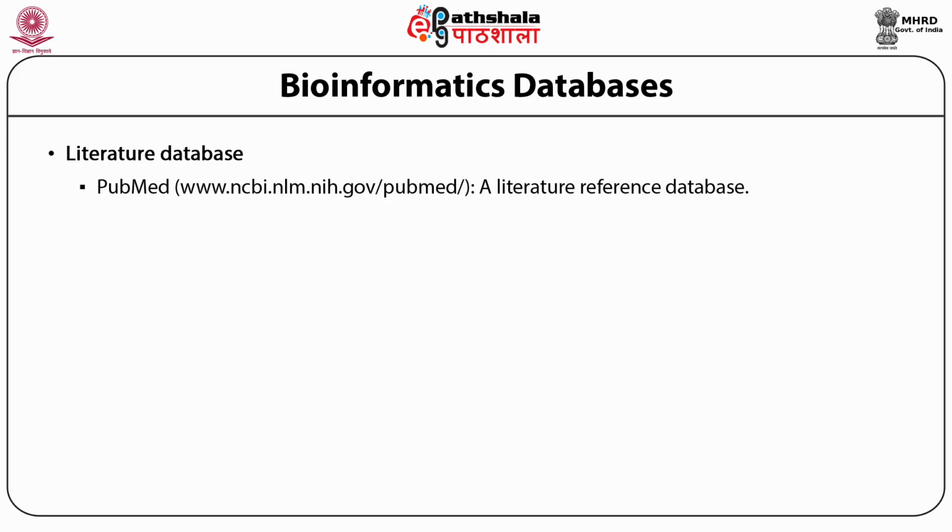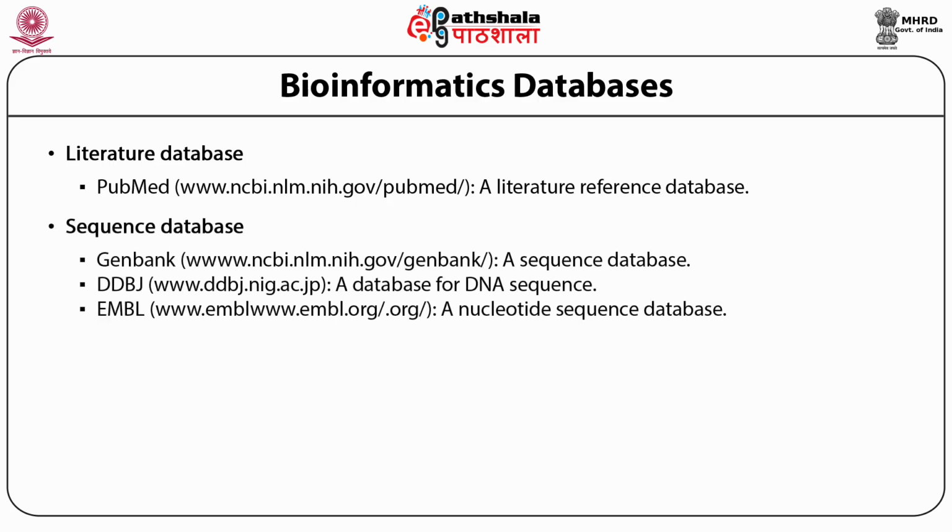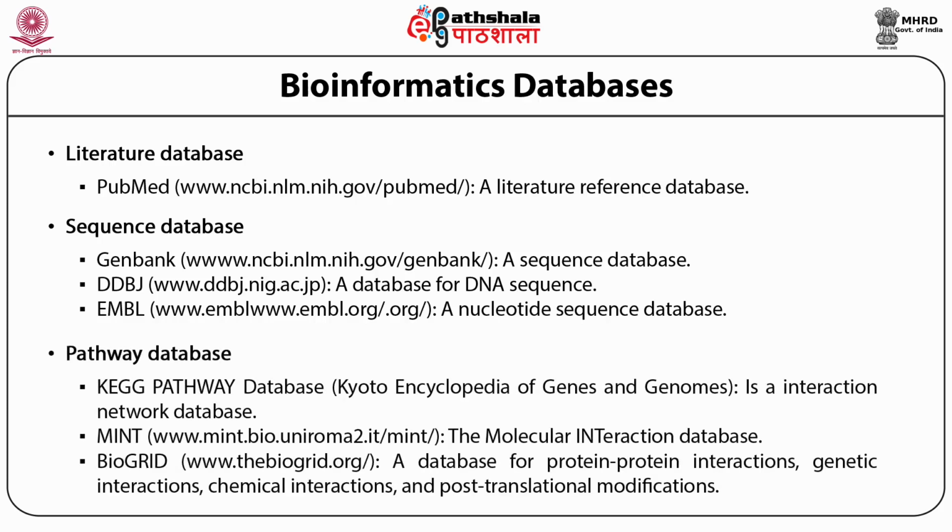When we talk about sequence databases pertaining to DNA, we have GenBank, the database for DNA sequences, and the EMBL, which also has a number of sequences pertaining to the nucleotide database. And finally, the pathway database. The pathway database comprises the interactions between the various molecules in a particular organism or the human body.